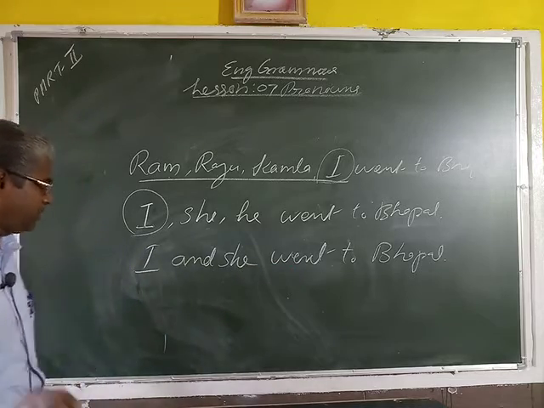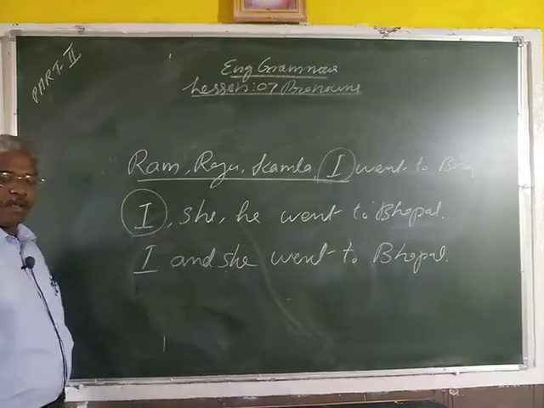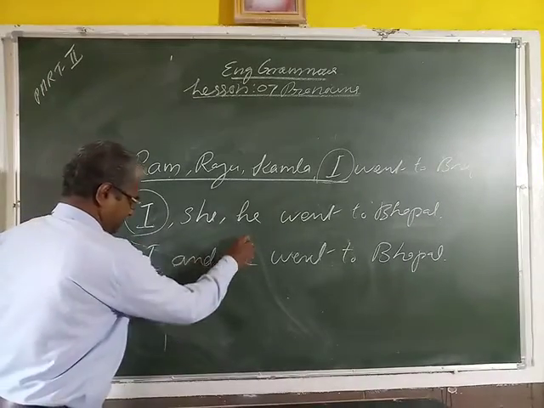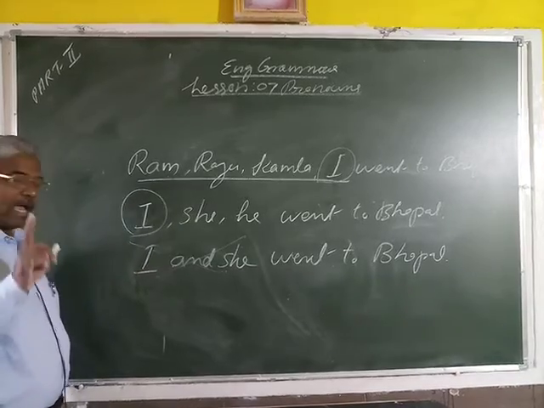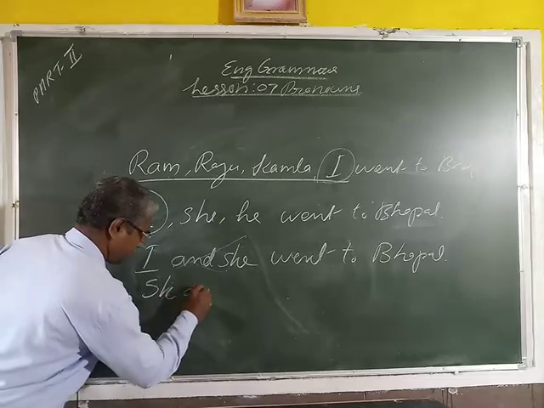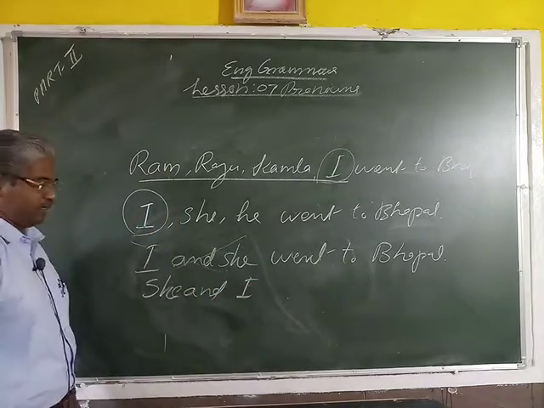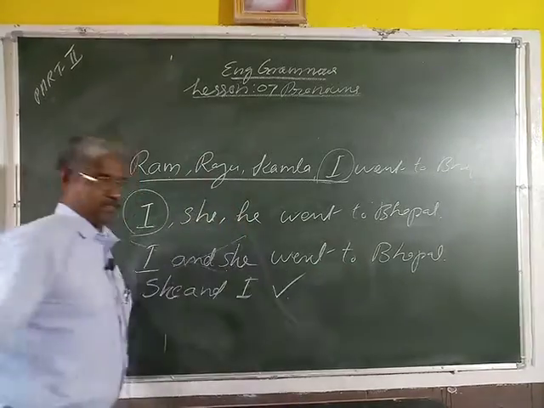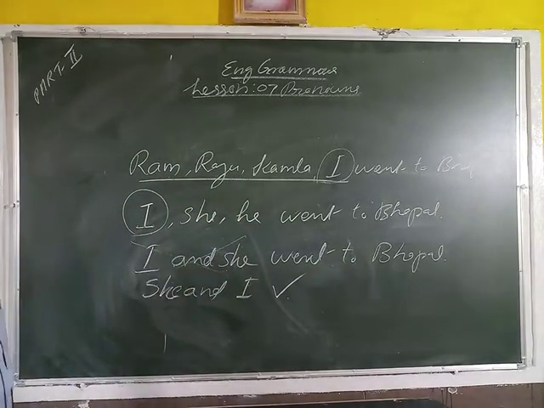So for example, just listen here. I and she. I and she, this is the wrong sentence. I will not come in the first, I will come in the last. Then I will write the correct one: she and I. This is the correct one. I and she is wrong. Here look.